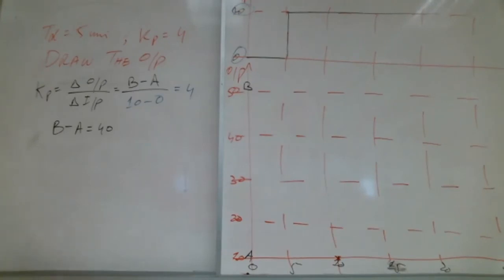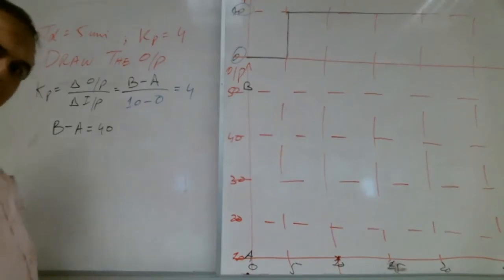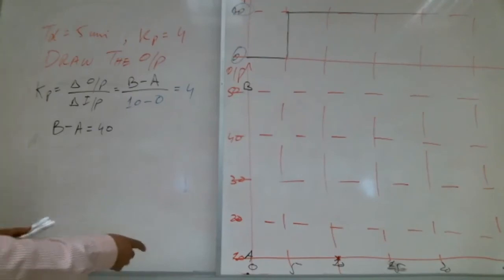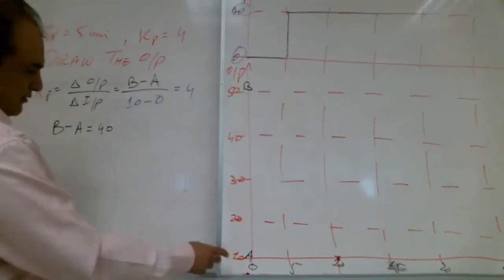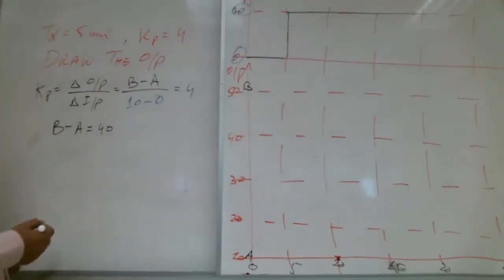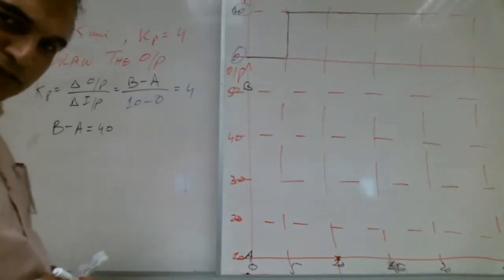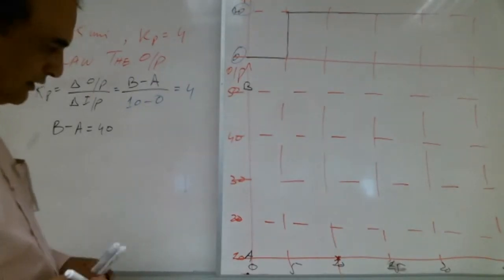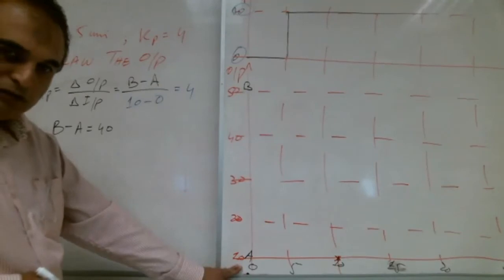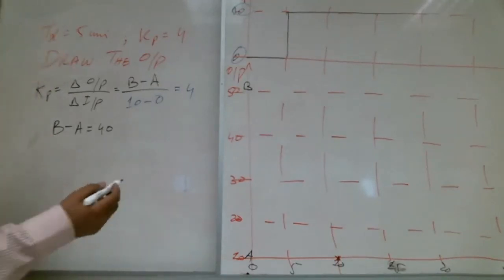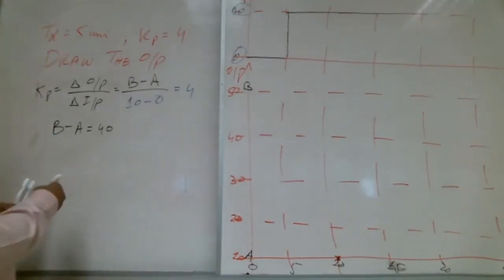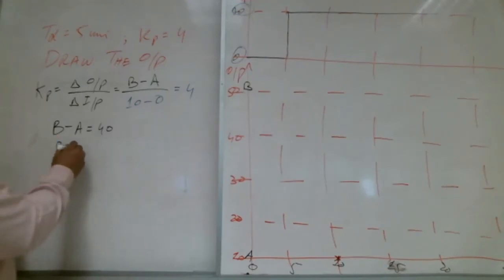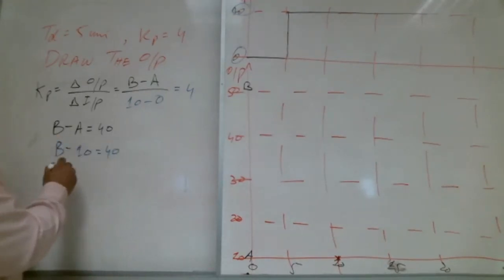Yes. Everybody with me, Shabab? A lot of brothers are writing yes, that's good. Okay, Shabab, what is A here? A lot of brothers are saying 10. Very good. So A is what, Shabab? 10. So B minus 10 is equal to 40. So how much is B?